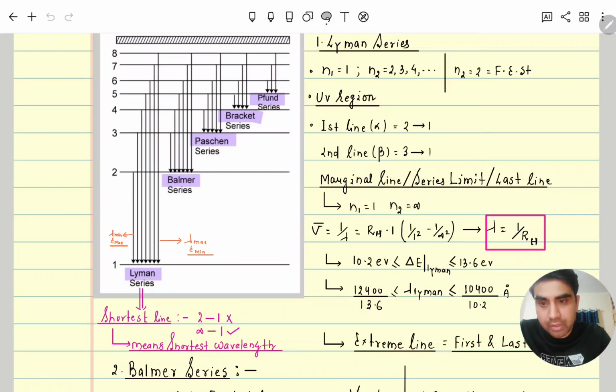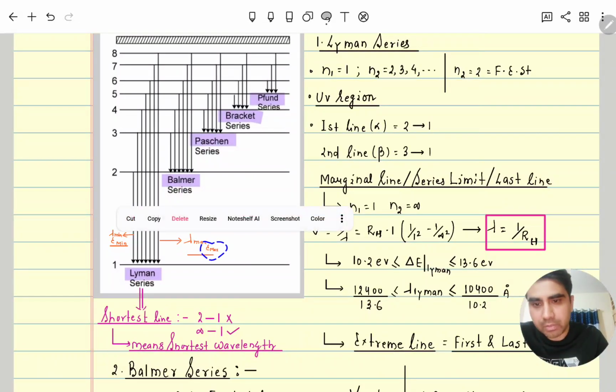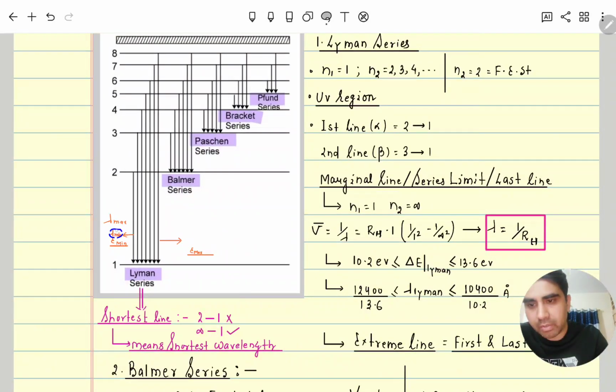See here that since the electron is coming from the second orbit to the first orbit, the ground state, here we can say that as the electron comes from higher to lower, the energy difference is maximum. Yes, so here the energy difference is maximum, and this will be on this side. So here the energy will be maximum and the wavelength will be minimum on this side.